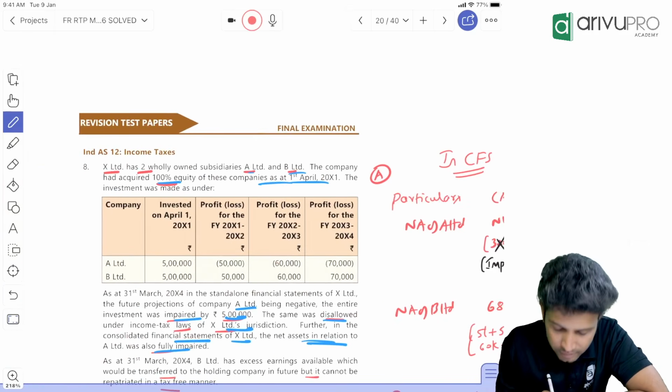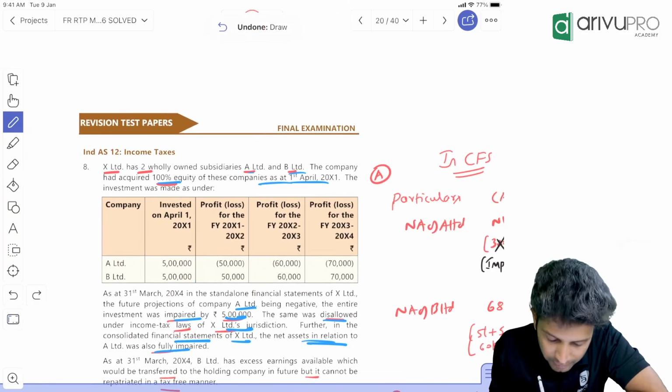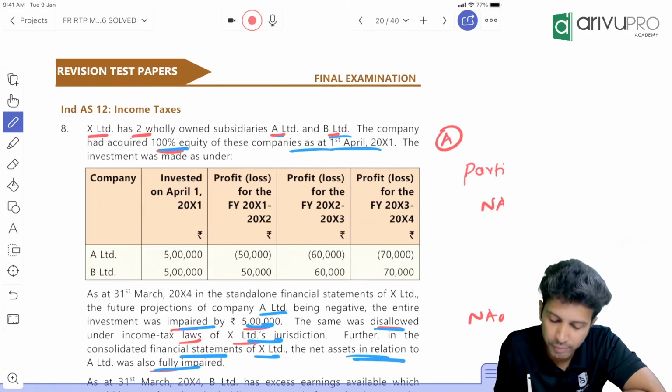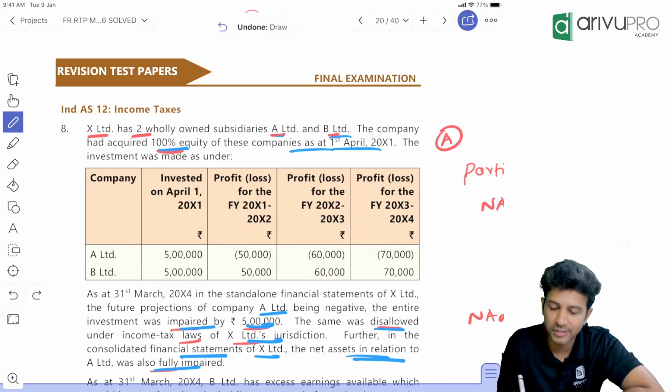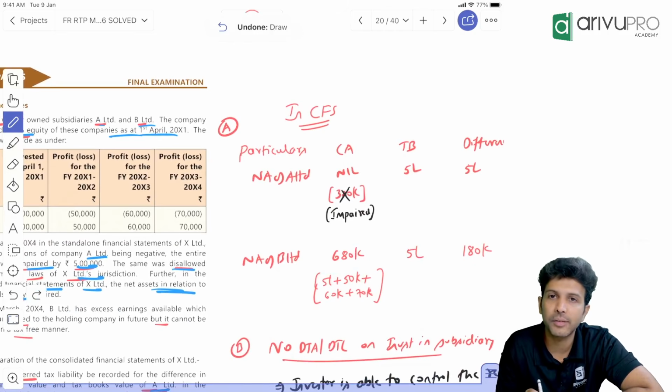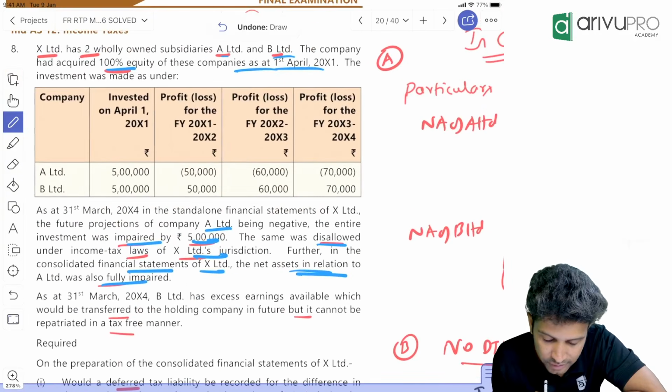Same drama for B. We purchased it for 5 lakh, but here B is profit-making. So the net asset value will be 5 lakh plus 50,000, that is 550. 550 plus 60 will be 610. 610 plus 70 is 680. So the carrying amount of net assets relating to subsidiary B is 680. That is not impaired. Here they have not said anything about impairment.